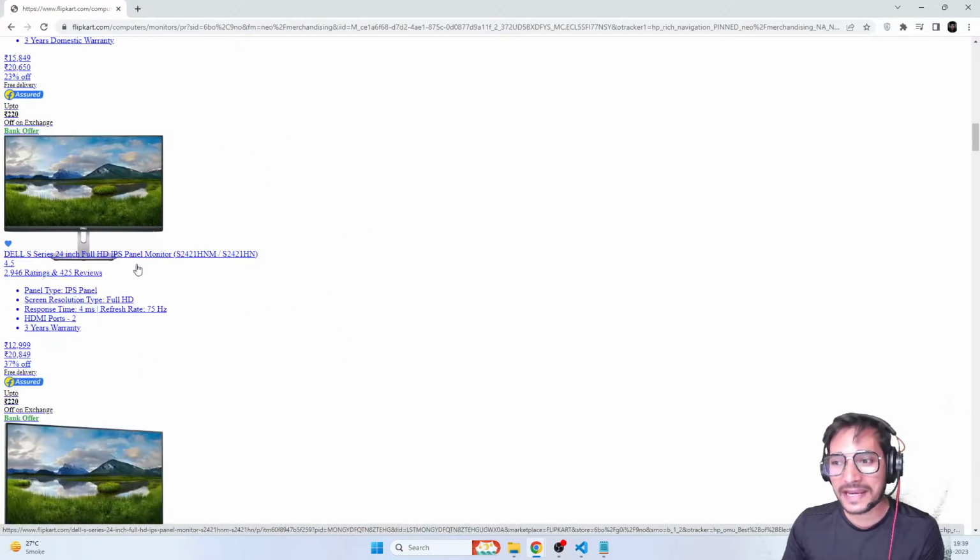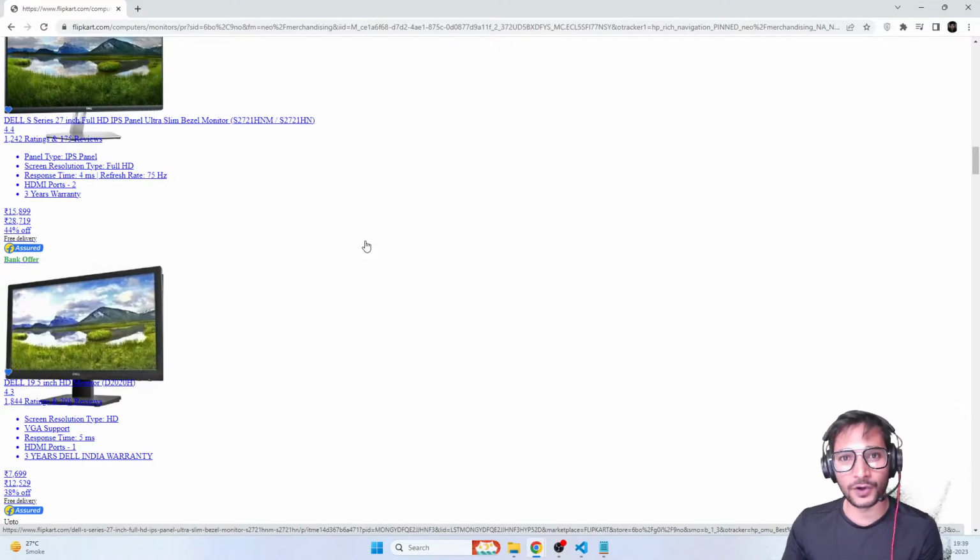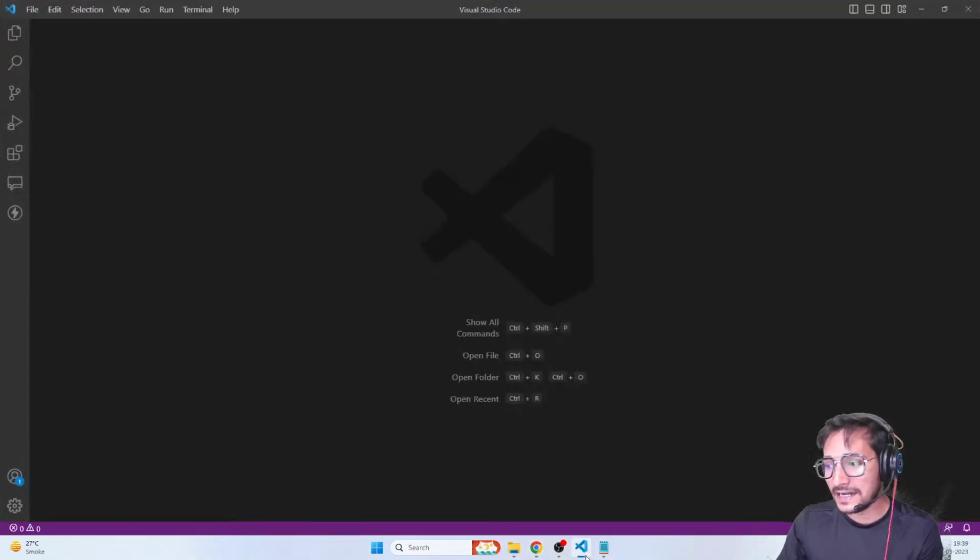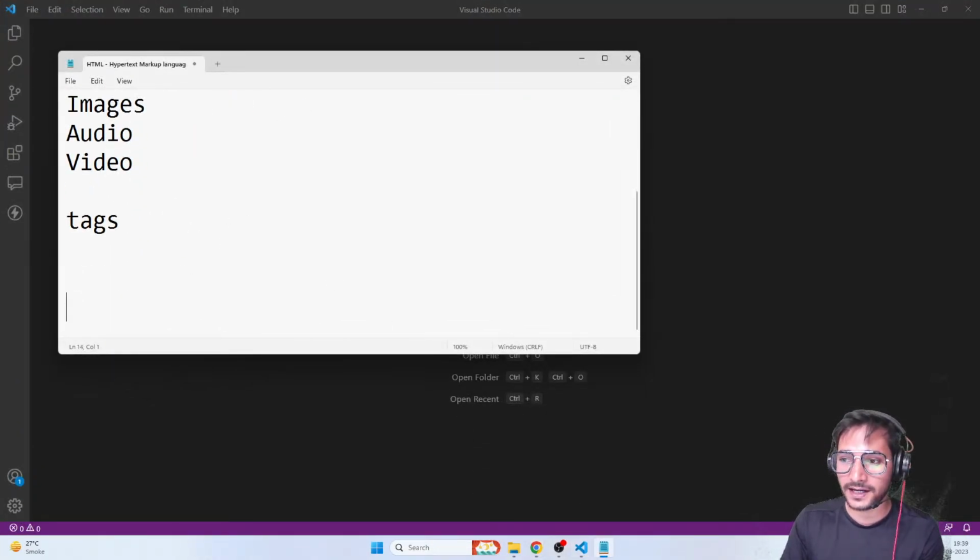Because to make this content look beautiful, to adjust and align this content, to give size and color to this content, what we need is a language that works with HTML, which you call CSS. That stands for Cascading Style Sheet. It is simply a styling language that you use with HTML that helps you to style the content that you create using HTML.